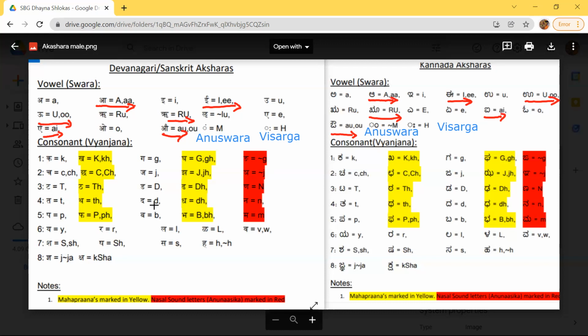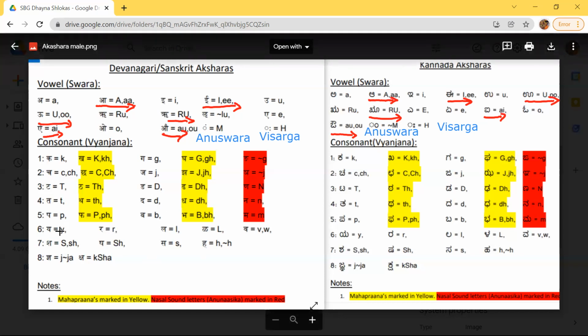Then ta, tha, da, dha, na. We all know this. And pa. This pa, pha, ba, bha, ma all come through the lips. We have to close our lips tightly and then say pa, pha, ba, bha. This is all called lip sounds. So you have to close your lips and then say these sounds.